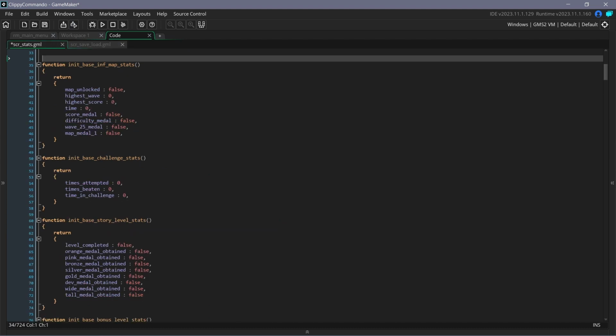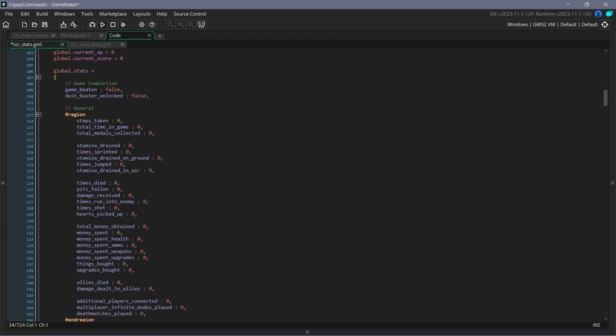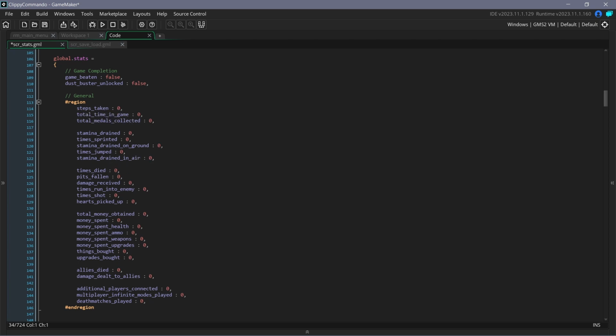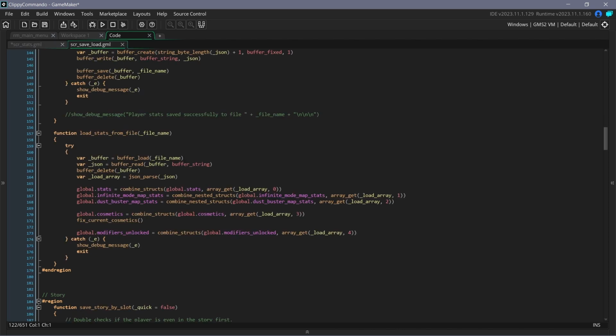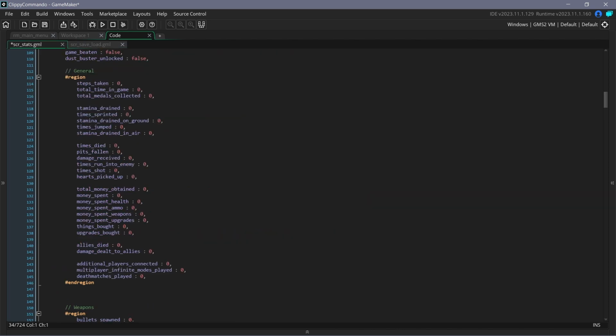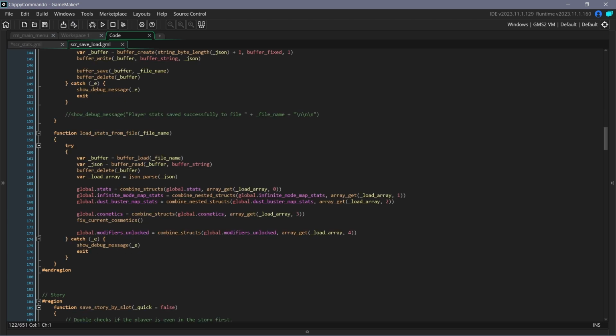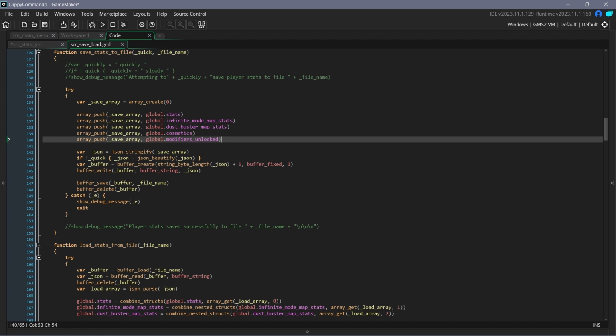What that does is if there are any variables that have been changed, removed, renamed, it deletes the old ones, and then if there are ones that aren't in your save file, it will re-add them to the save file when you save and load, so there won't be any errors if you have, say, a save file from version 0.0.1 and you load it in 0.1.12. It should allow for seamless updates to what stats are in the game as I add new maps, enemies, modes, stuff like that. But for the challenges, this is relevant because I have to